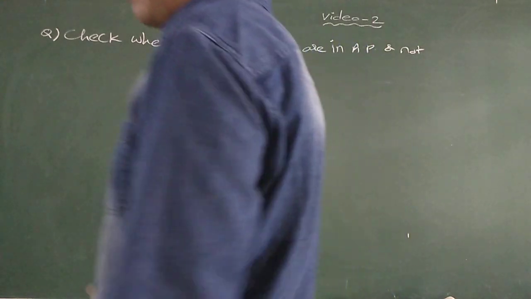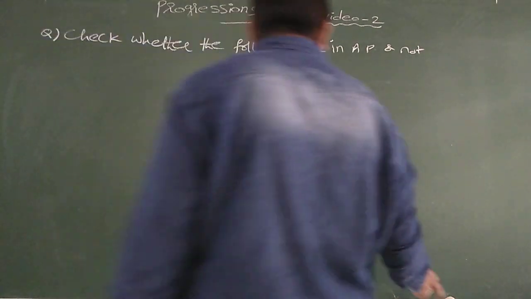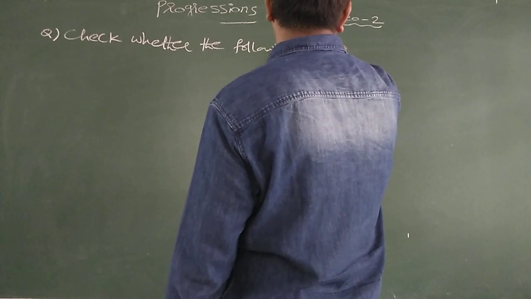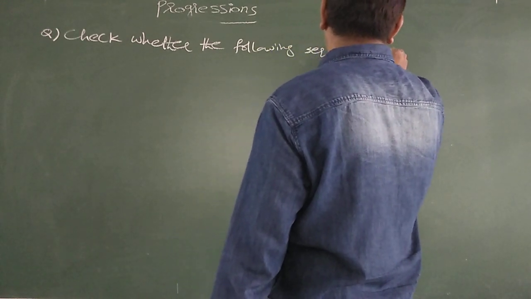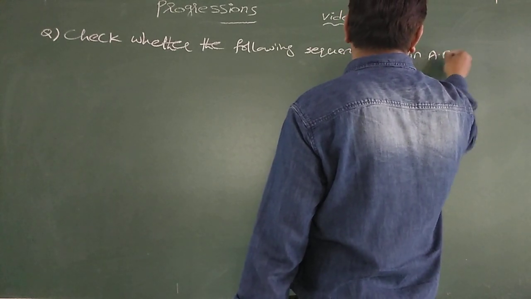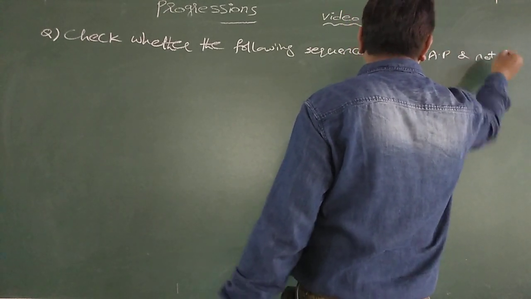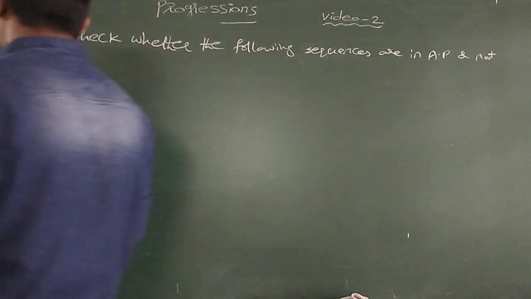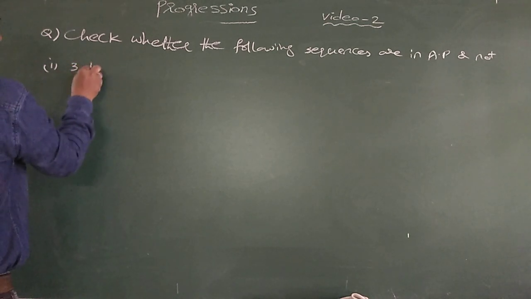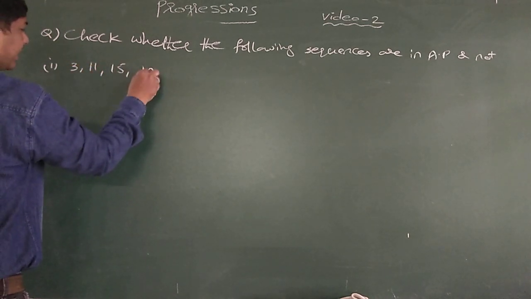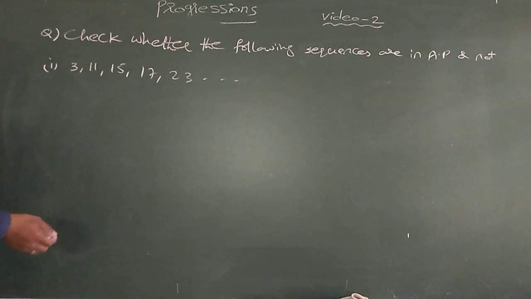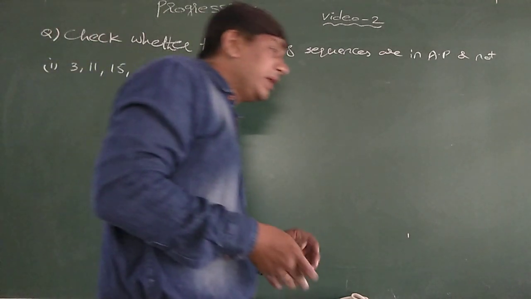Following sequences are in AP or not. In AP or not. First example, 3... See here, what is an AP here?